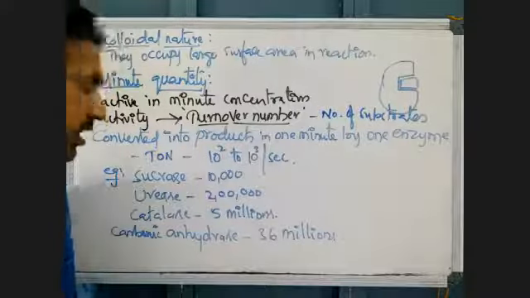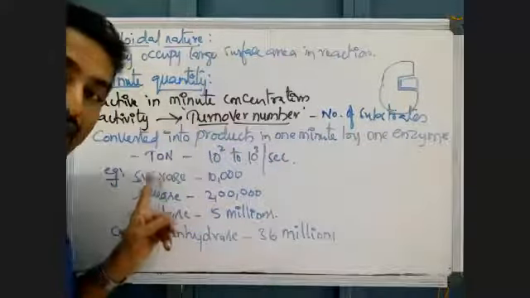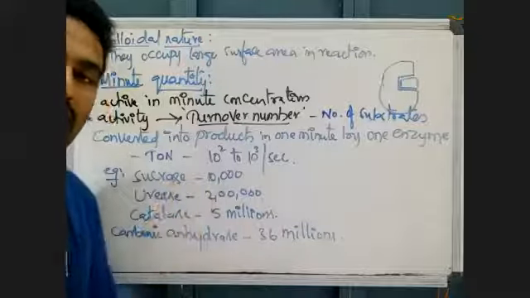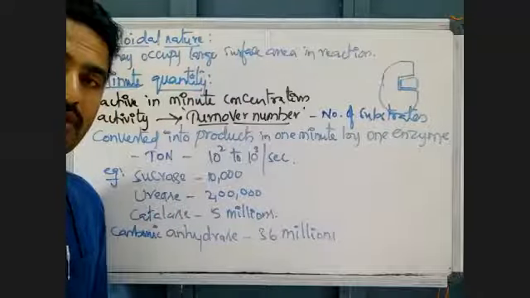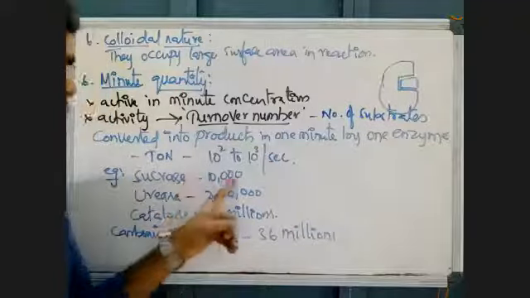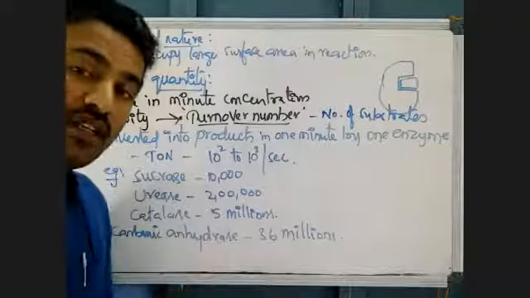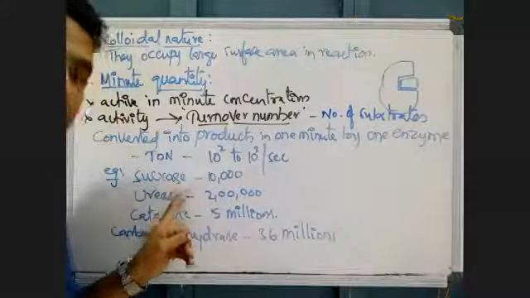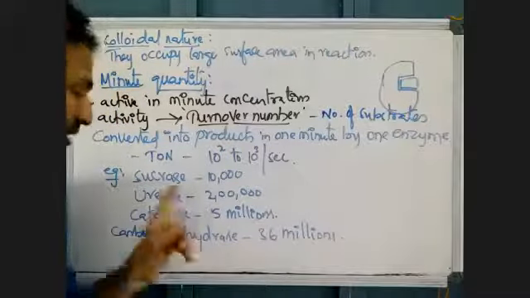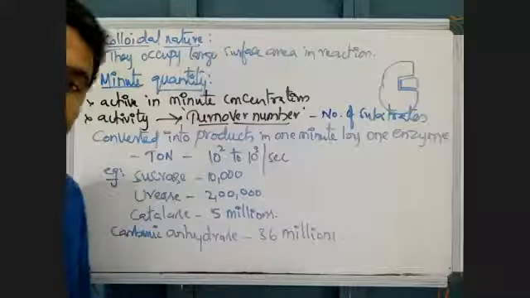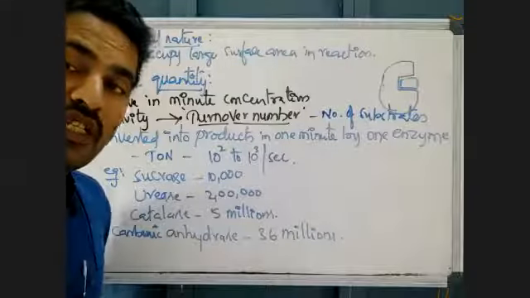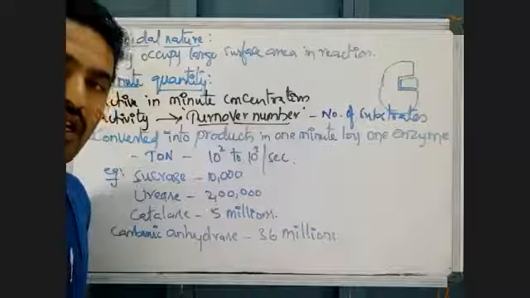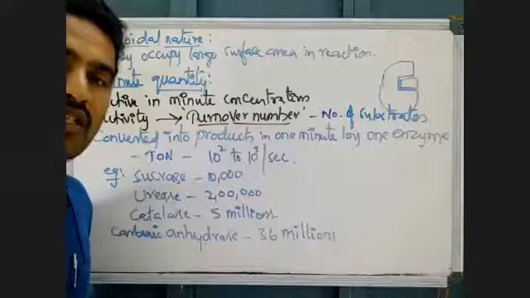But in the presence of sucrase, 10,000 molecules of sucrose are converted in 1 minute. Then how much faster is the enzymatic reaction? It is 10,000 times faster than the non-enzymatic reaction.